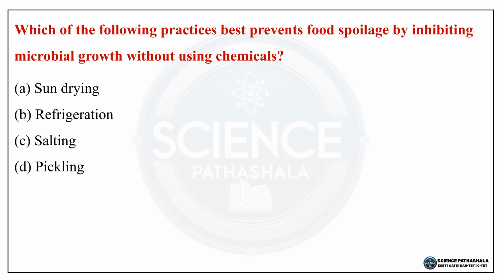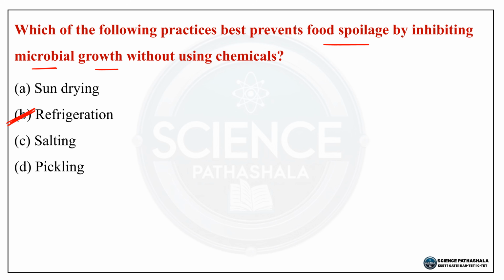The first question, which of the following practices best prevents food spoilage by inhibiting microbial growth without using chemicals? So options ಈ ರೀತಿ ಇದೆ. Option A, sun drying. Option B, refrigeration. Option C, salting. Option D, pickling. So ಈ ಪ್ರಶ್ನೆಗೆ ಸರಿಯಾದ ಉತ್ತರ option B, that is refrigeration.